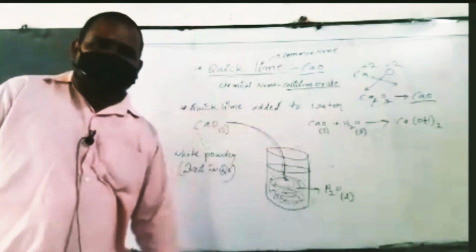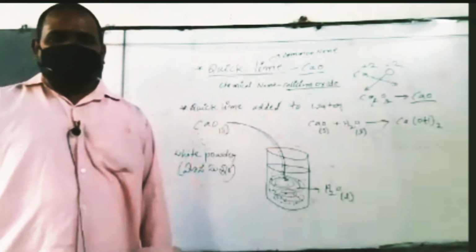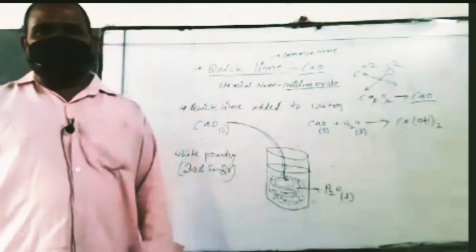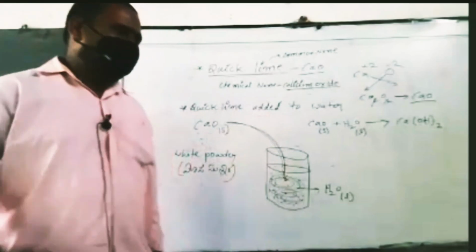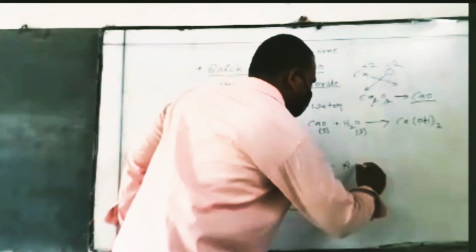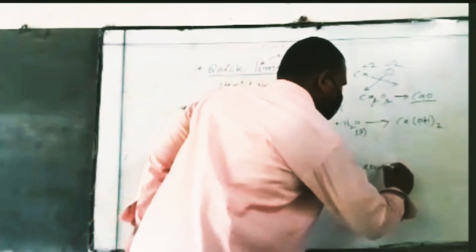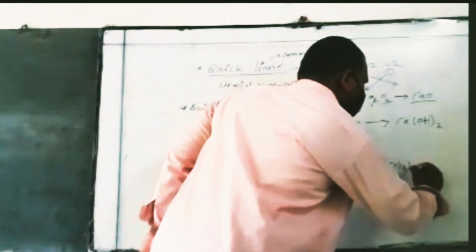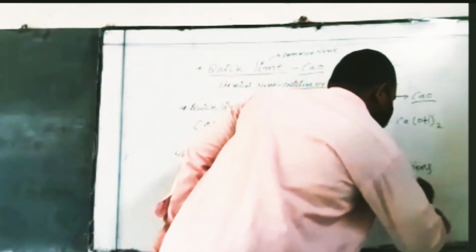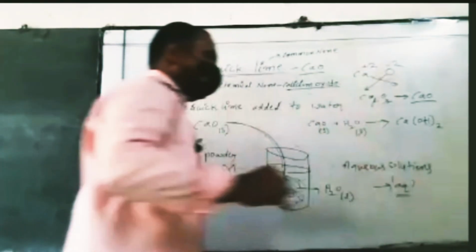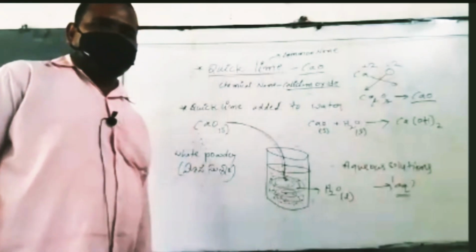So now the calcium hydroxide is an aqueous solution. In this aqueous solution, what is the denoted letter? That is AQ. Aqueous solution is denoted or represented by AQ.